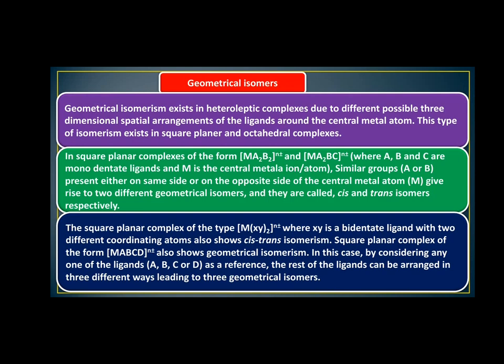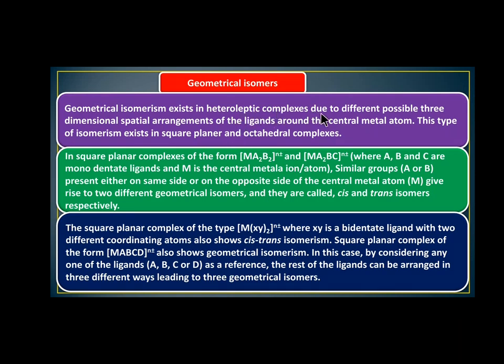Homoleptic complexes have the central metal atom with only one type of ligand. And a heteroleptic complex has the central metal atom with different types of ligands, for example, ligands that may be positive, negative and neutral.